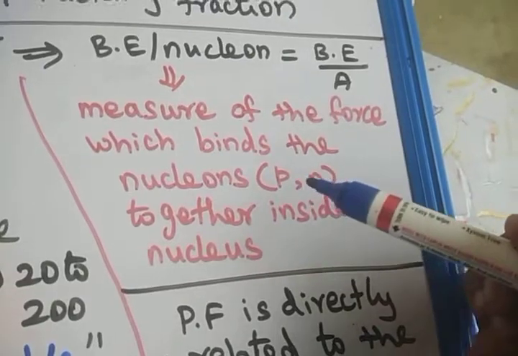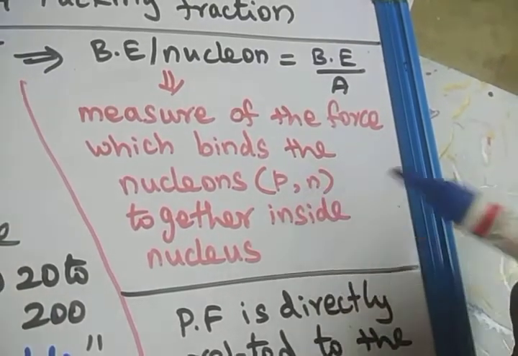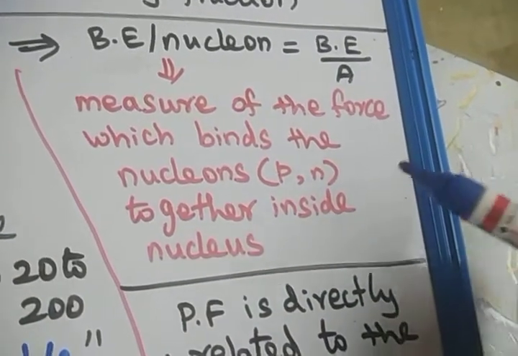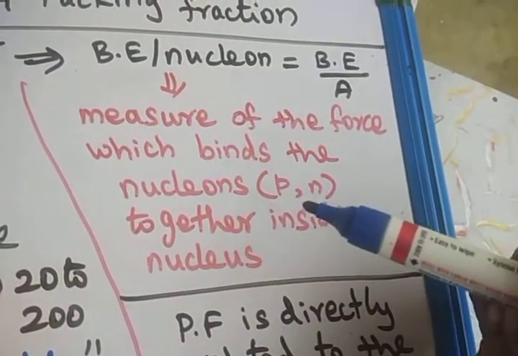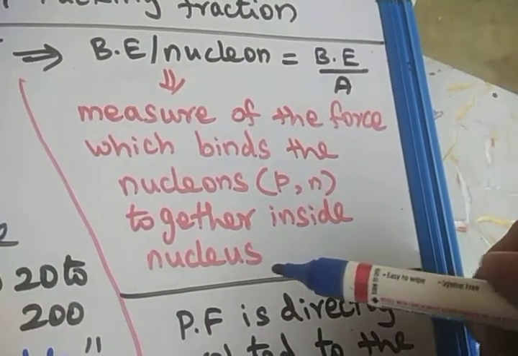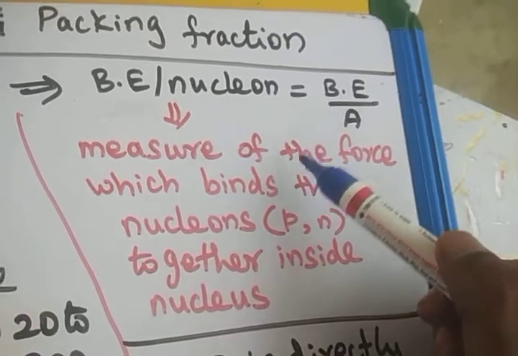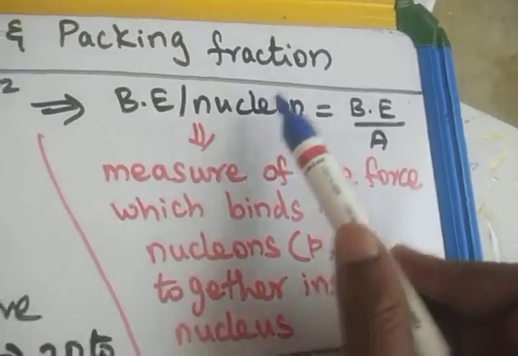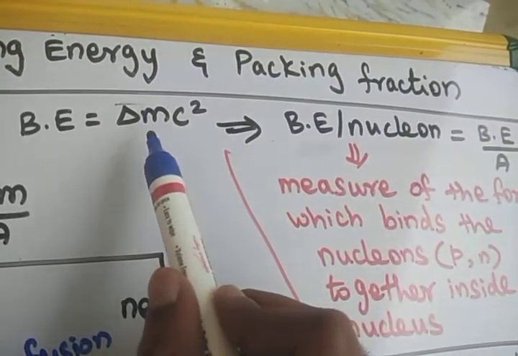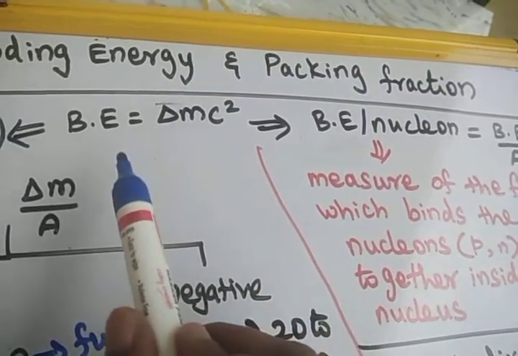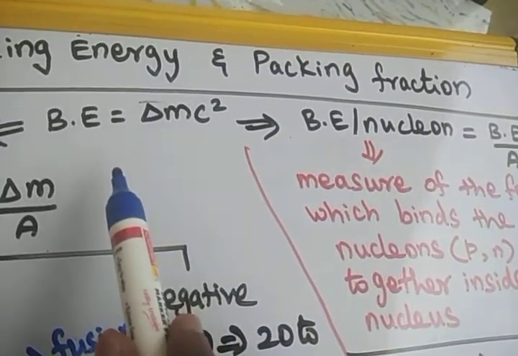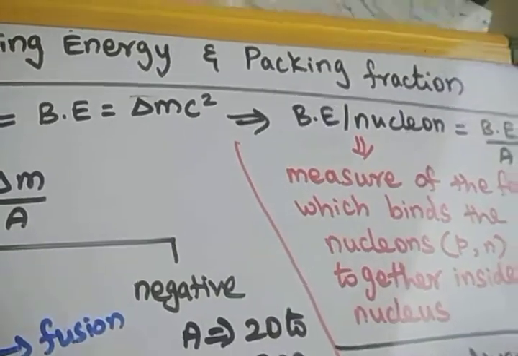What are nucleons? Protons and neutrons are the particles inside the nucleus, and they are called nucleons. The nucleons are bound together inside the nucleus because of this extra force provided by the binding energy. Binding energy is obtained from the mass defect. Mass defect means the difference between the calculated mass and the actual mass of the nucleus.